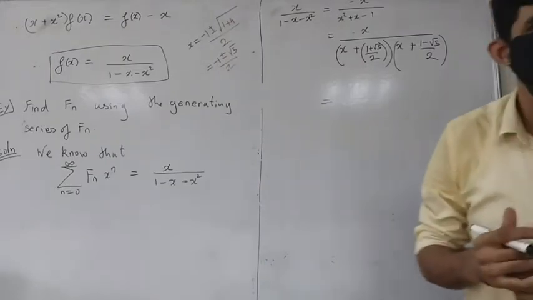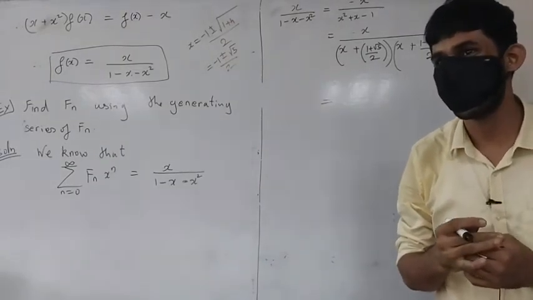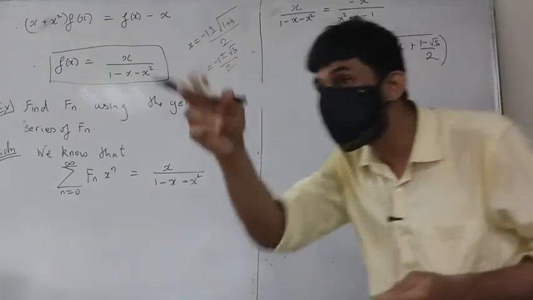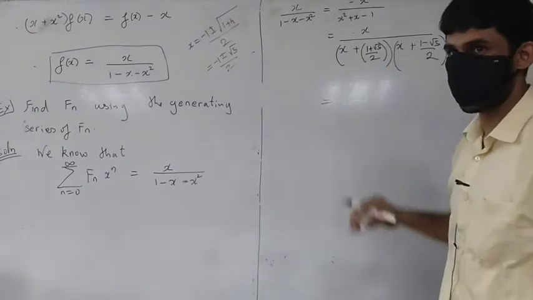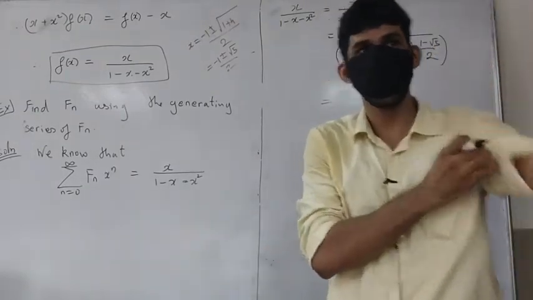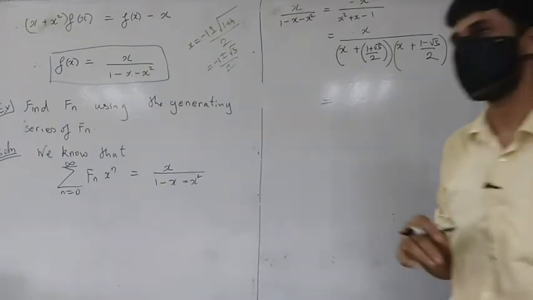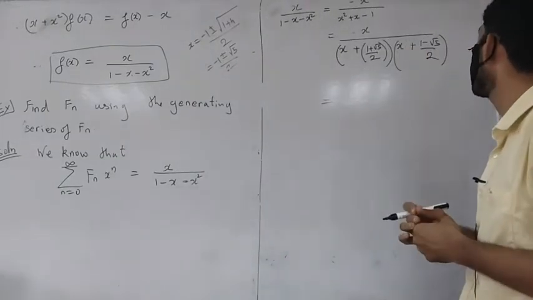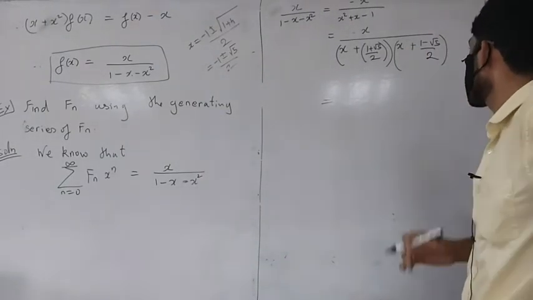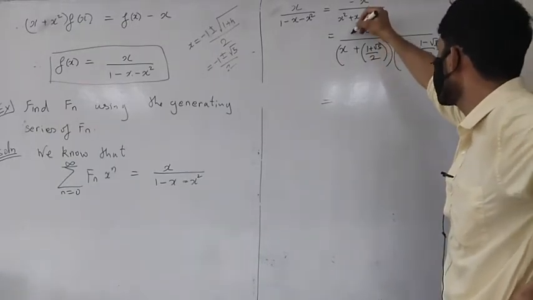Okay, now what do we do? What is the next thing we do? Yeah, that's right. Partial fractions, right? We want to split this up. We do partial fractions. So how do you do partial fractions here? You all can find out what it is. So we want an x in the numerator.